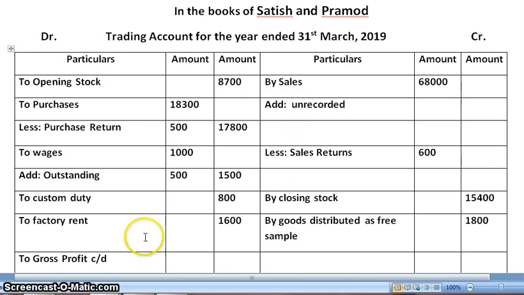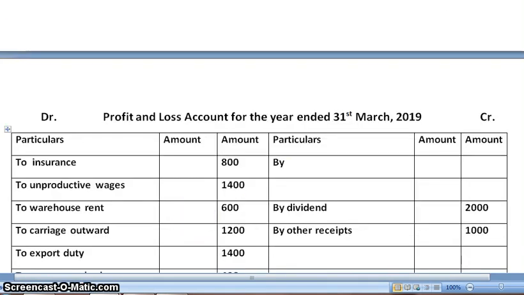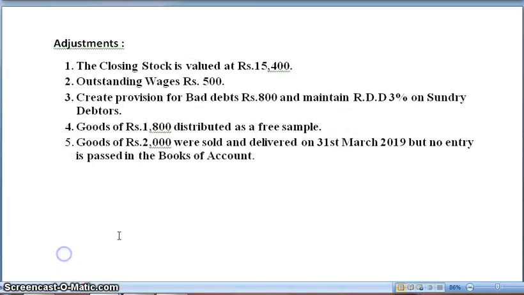The amount of unrecorded sales is 2,000. So 68,000 plus 2,000, total we are getting 70,000. And from that, when we deduct 600, in the outer column we will be getting 69,400.